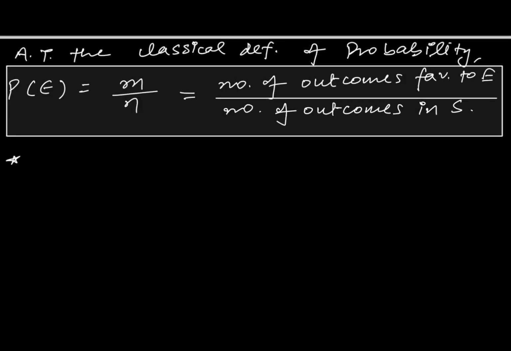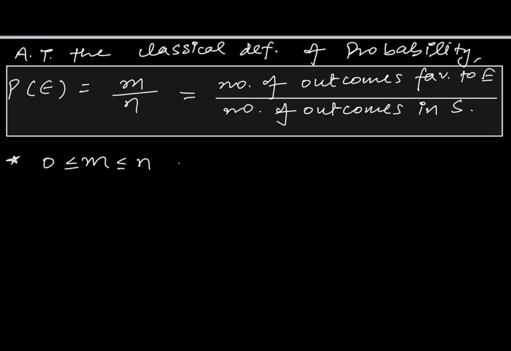Also, as we know, the range for m is from closed 0 to closed n, because m represents what? Number of outcomes favorable to E. So it can be 0 at lowest, or it can be n at highest. So m lies between 0 and n closed.